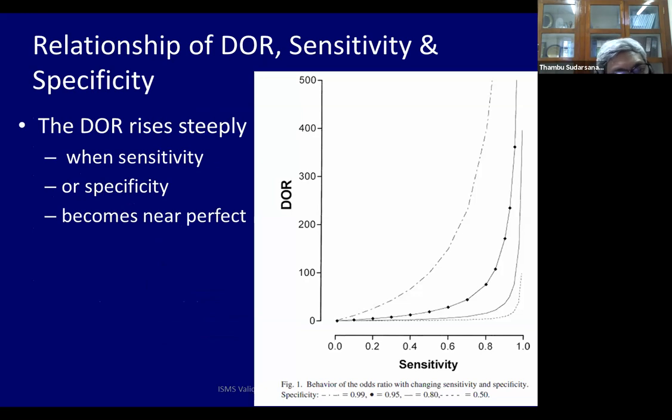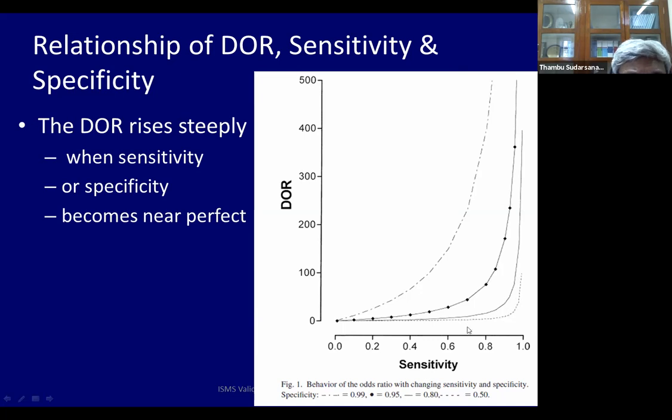So how does this diagnostic odds ratio relate to sensitivity and specificity? Now I'll just tell you sensitivity first and diagnostic odds ratio. Remember, diagnostic odds ratio could be 1 to infinity. So the higher up on the curve, it's better. And here sensitivity. Generally, you see that as the sensitivity goes up, diagnostic odds ratio also goes up. That's very good. How do you represent specificity on this?